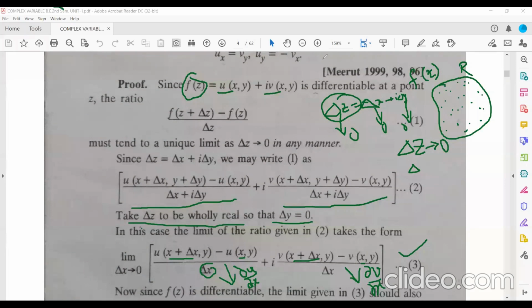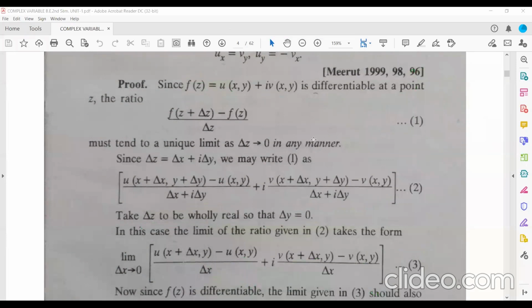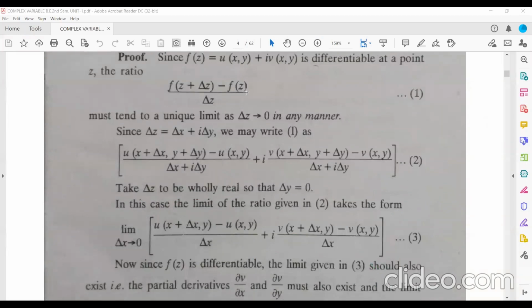Next, similarly, you consider del z to be purely imaginary. If del z is purely imaginary, then what will happen here? This del x becomes 0. If del x is not 0, then del z will not be a purely imaginary number.